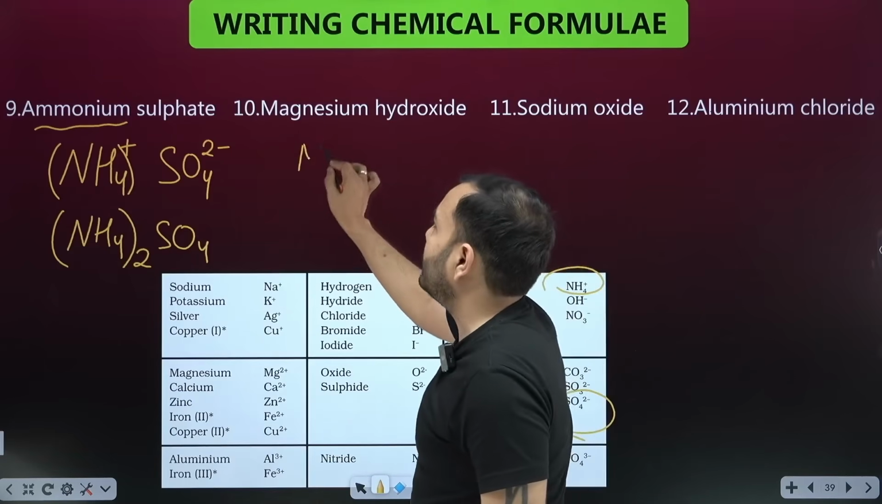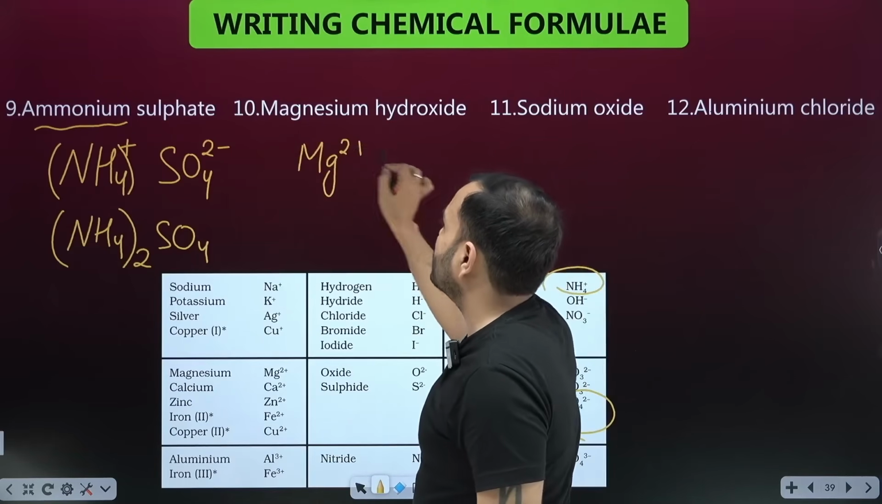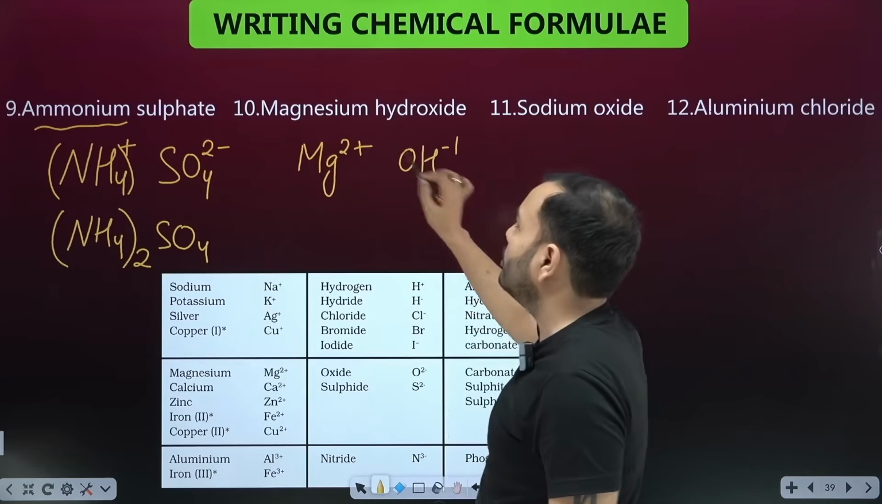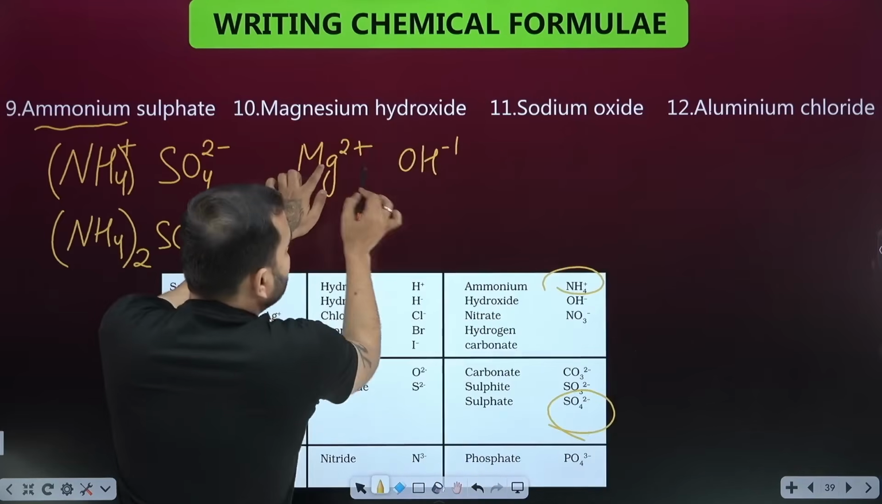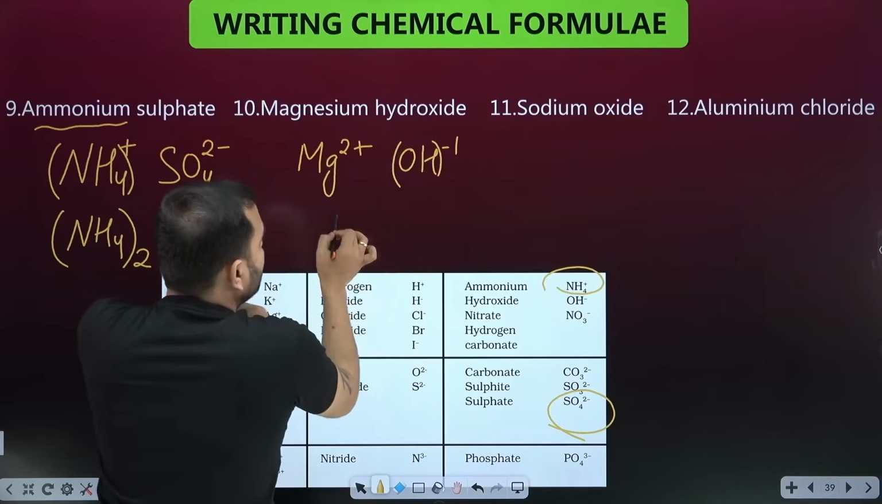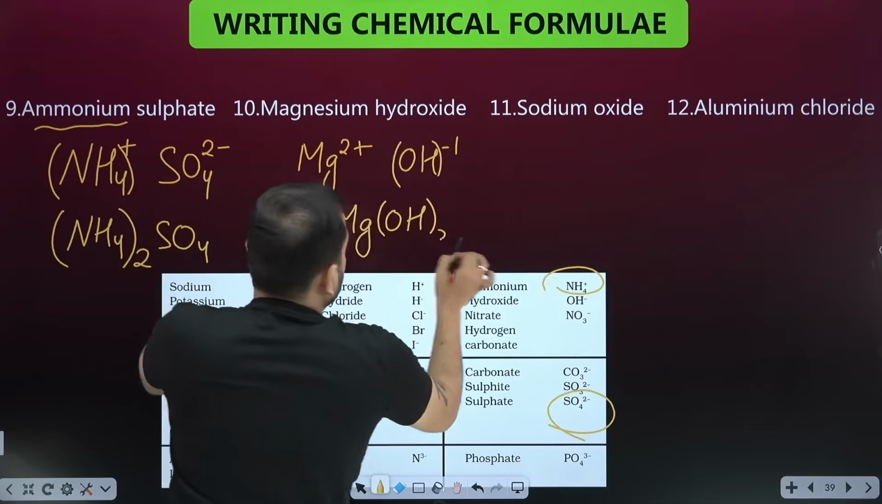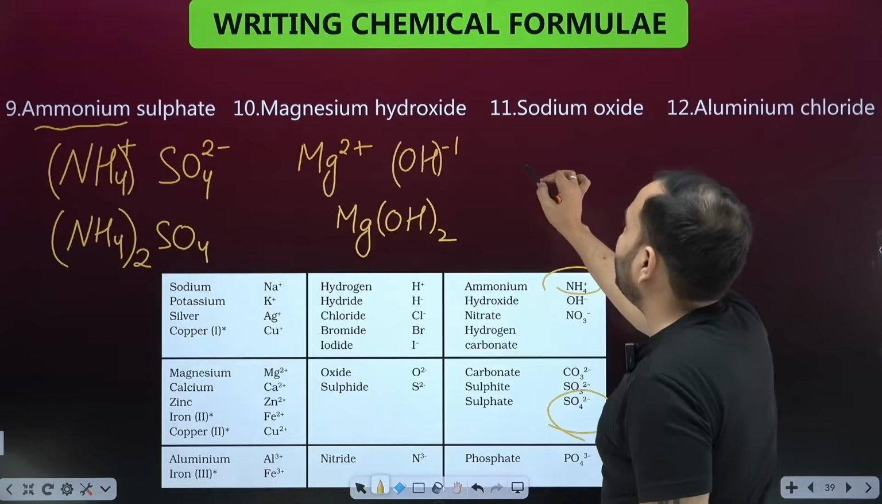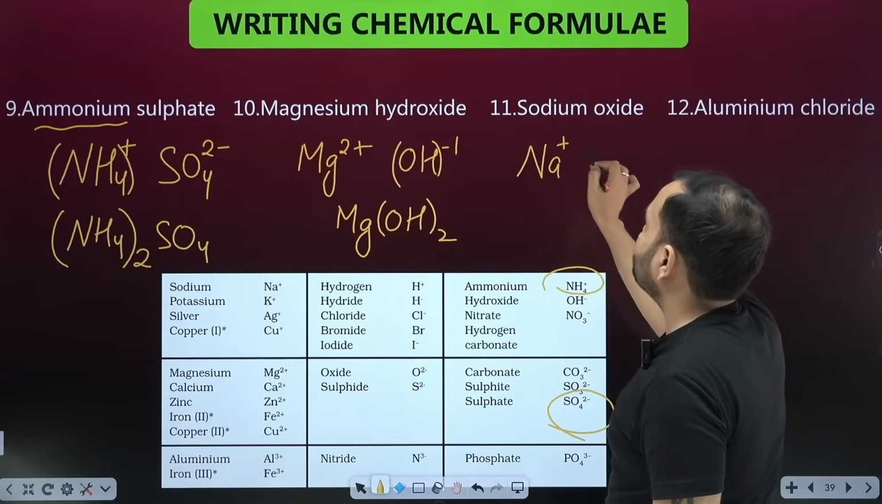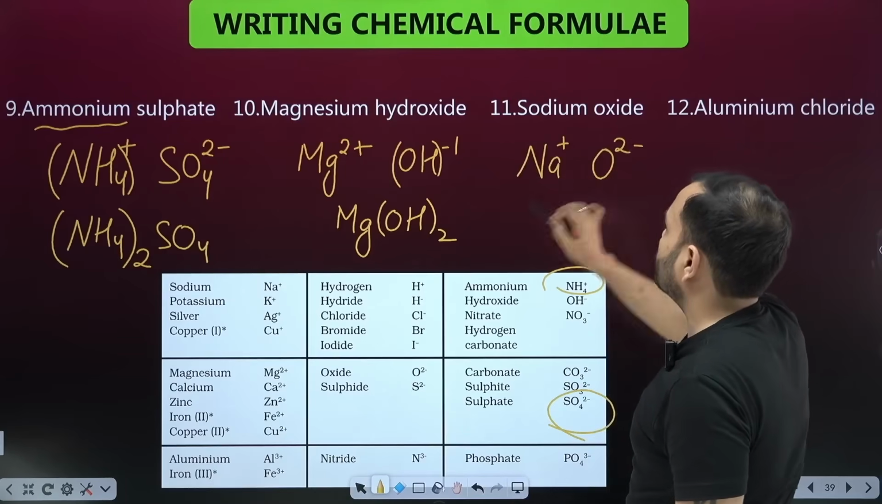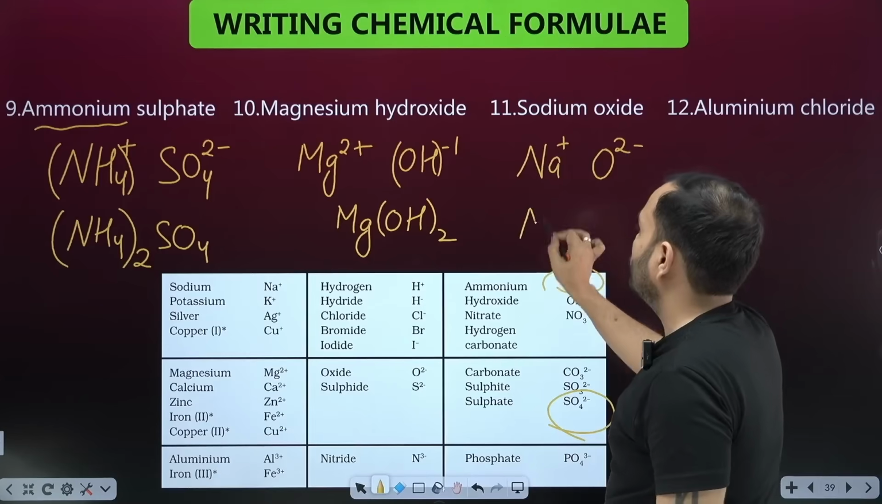Magnesium hydroxide. Magnesium Mg 2 plus, hydroxide OH minus. You will cross multiply. Now tell me, where will this 2 go? This whole 2 will go on this hydroxide, and under Mg 1 came, 1 is not written. And OH 2. Sodium oxide. Sodium, Na plus 1, oxide O2 minus, cross multiply, 1 here, 2 here.